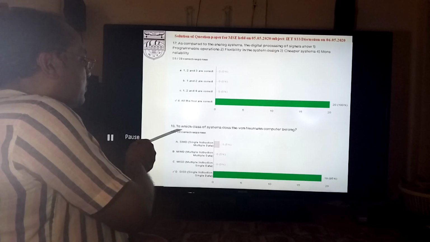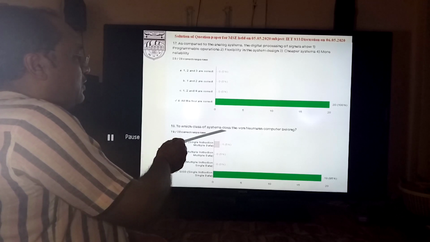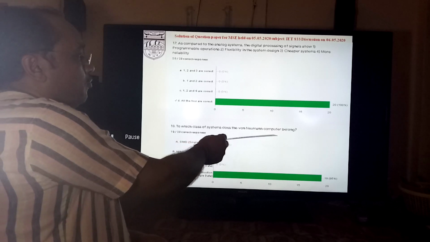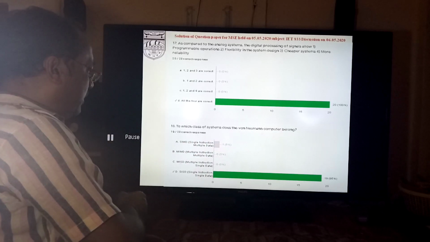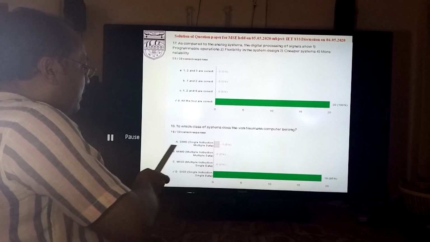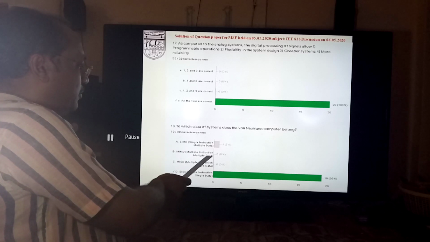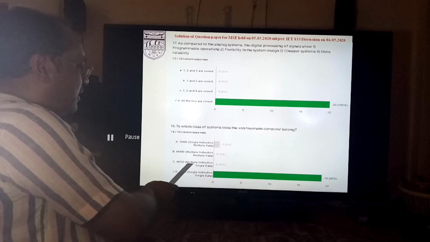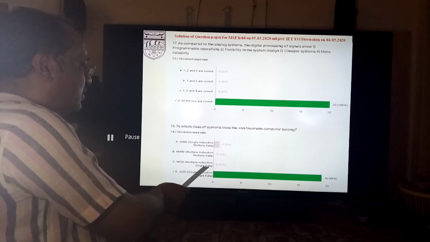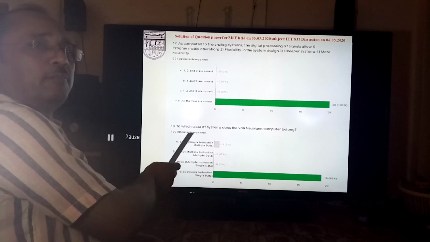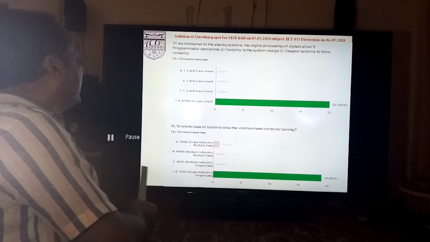Now we come to the next question. To which class of systems does the von Neumann computer belong? We will find that SIMD, single instruction multiple data, MIMD, multiple instruction multiple data, and MISD, multiple instruction single data, are related to parallel processing, multiple processing.